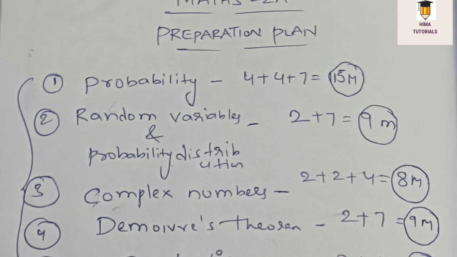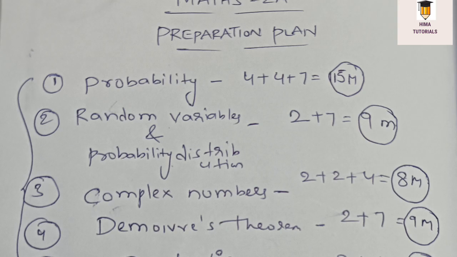The next chapter is complex numbers. From this chapter, we will get 2 2-mark questions and 1 4-mark question. That means we can score 8 marks from this chapter. Coming to the next one, De Moivre's theorem. From this chapter, we will get 1 2-mark question and 1 7-mark question. That means we can score 9 marks from this chapter.